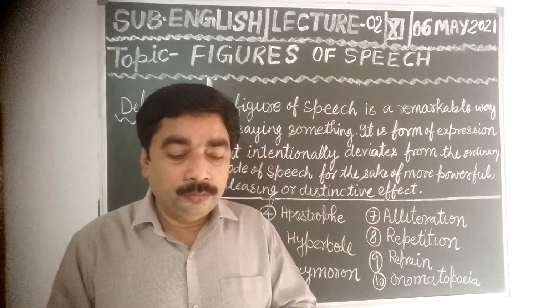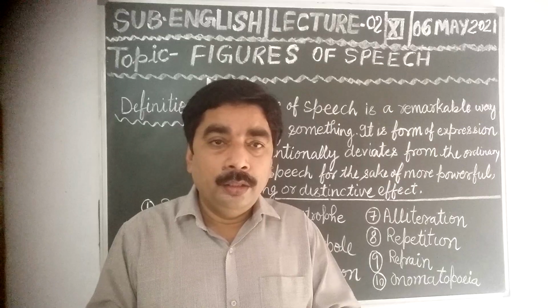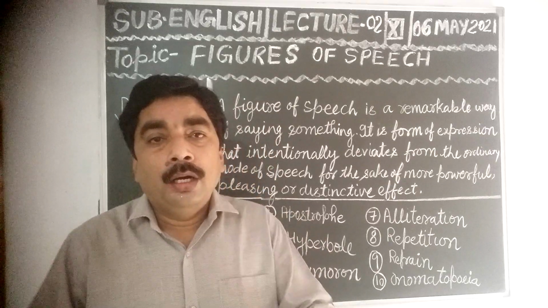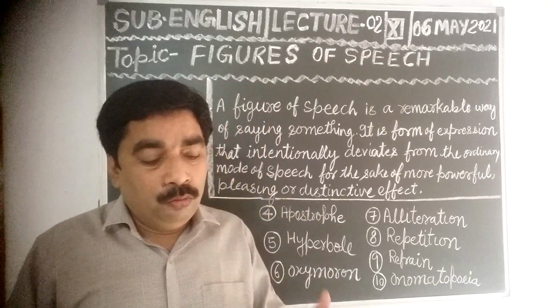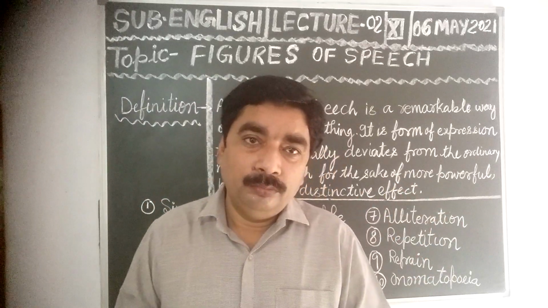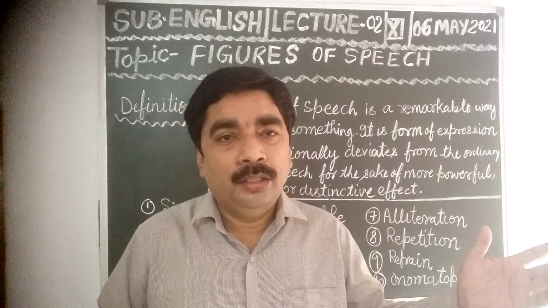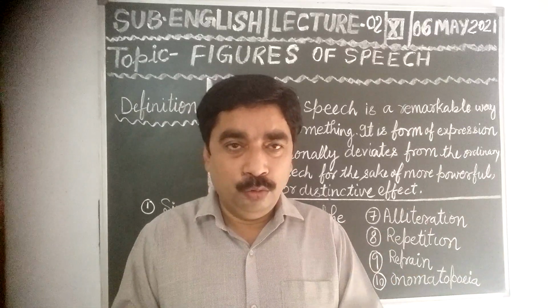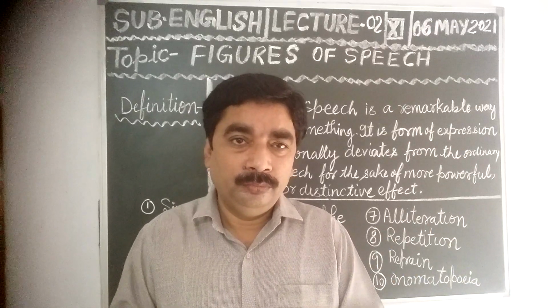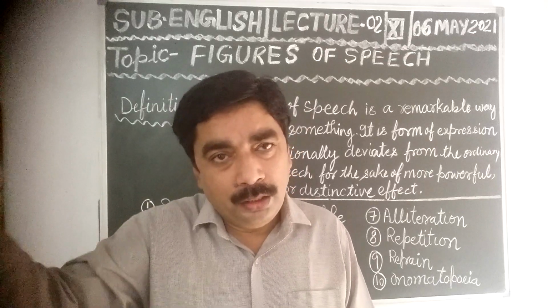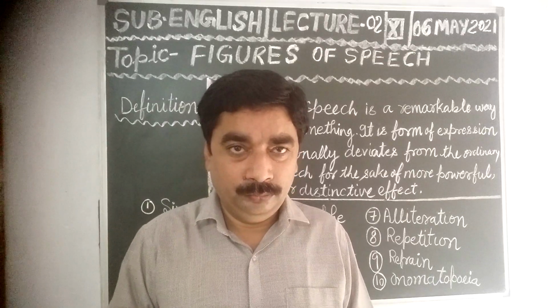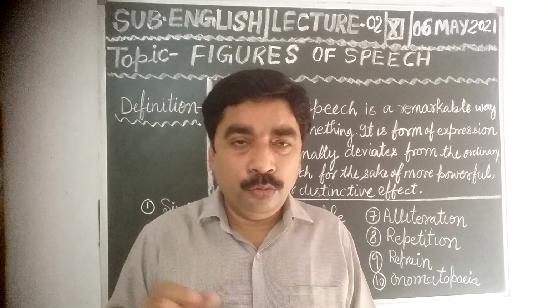O death, where are you now? O Gandhi, please come and see your country today. Gandhi is no more, but we are calling him. Understood?